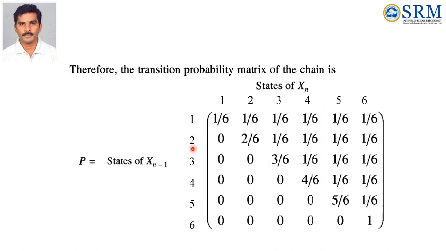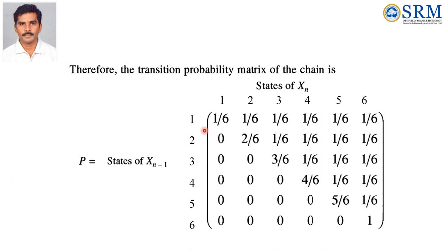Here we have already discussed that if the present state maximum value is 2, even in the next step if you get 1, that is not the maximum, therefore 1 is not possible, because we have already attained the maximum number 3. Similarly up to 6 we can write. If 6 has already appeared as the maximum value, up to 5 we are not able to get the maximum. Only one is possible: if the n+1th trial is 6, then Xn is 6, that means the future value is 6.